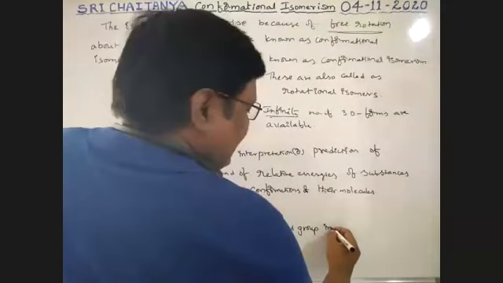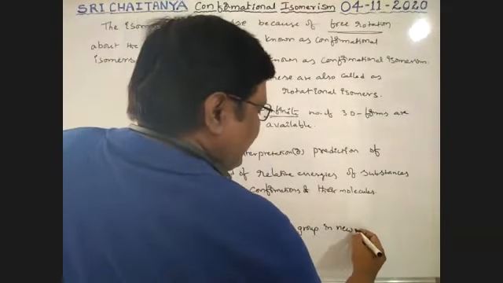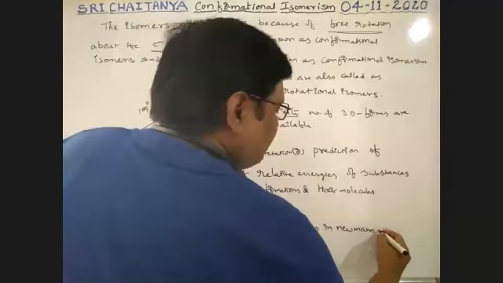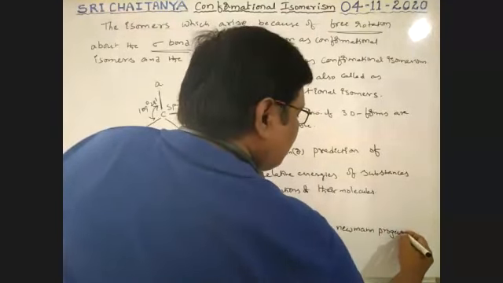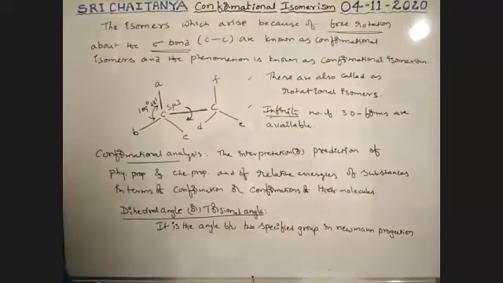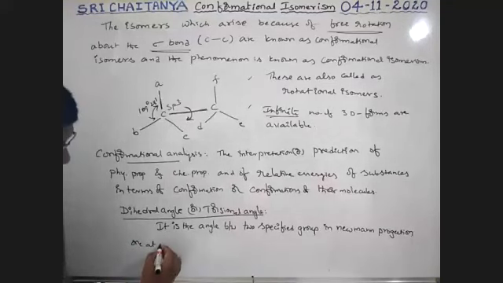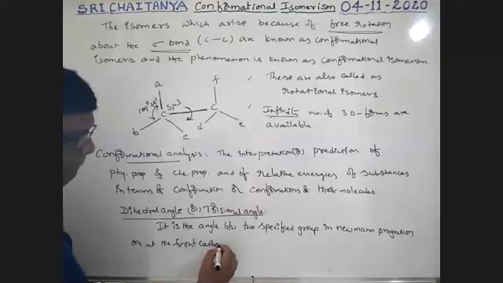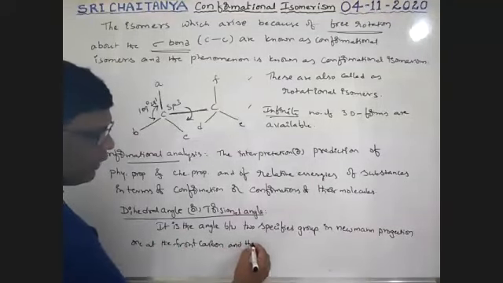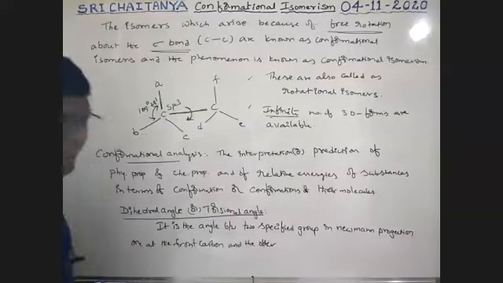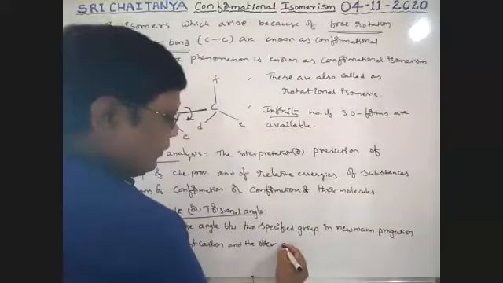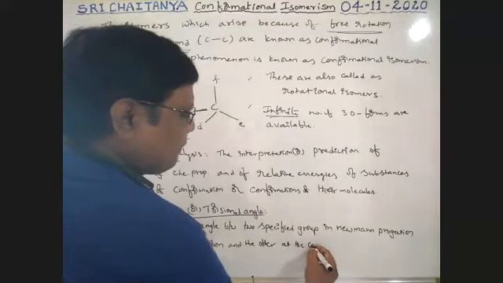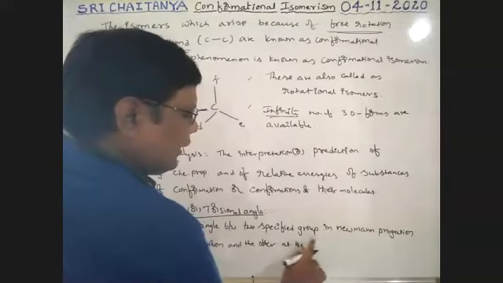In Newman projection, I will explain, boys. In Newman projection, one group at the front carbon and the other group at the back carbon.